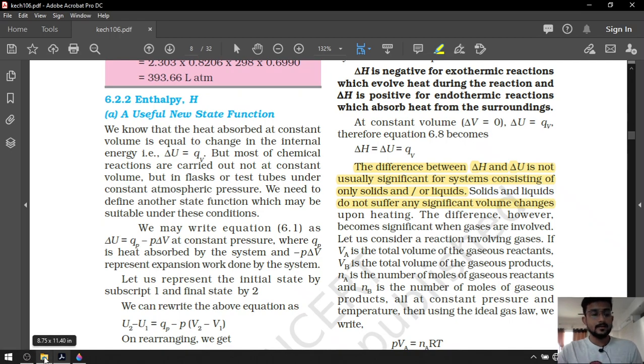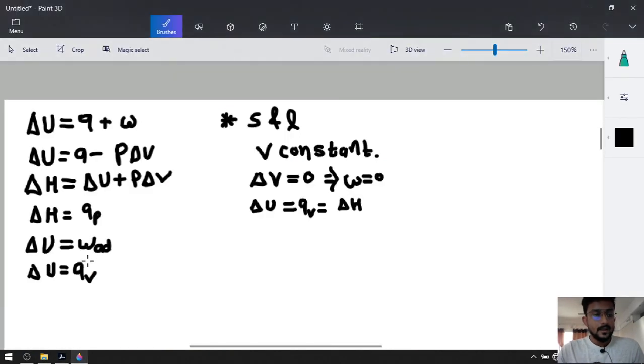Look at this formula: if delta V is negligible, then we can take delta V as 0. So P delta V will be 0, so delta H will be equal to delta U, and both will be equal to QV. Okay.